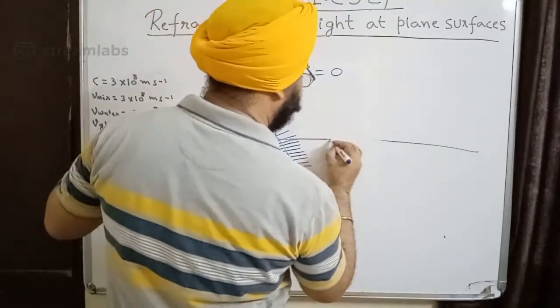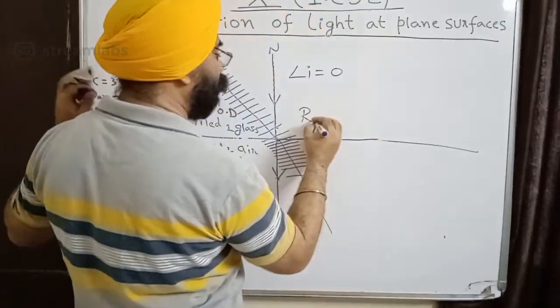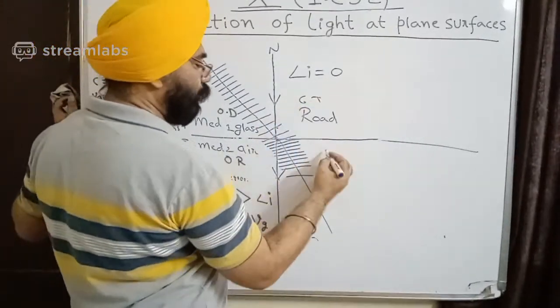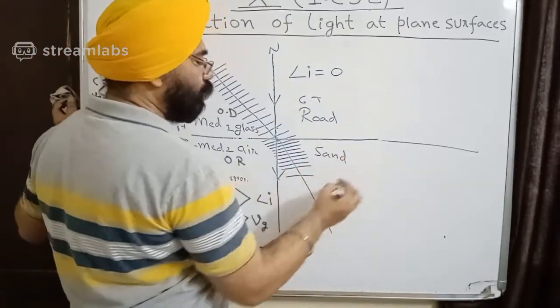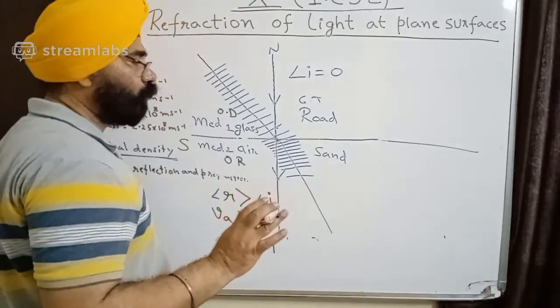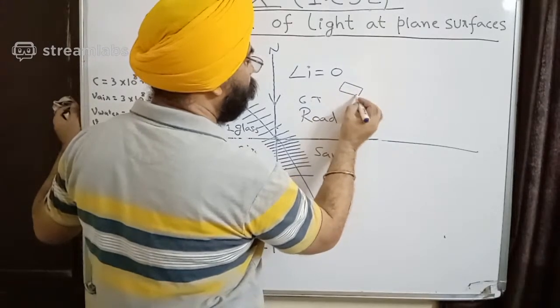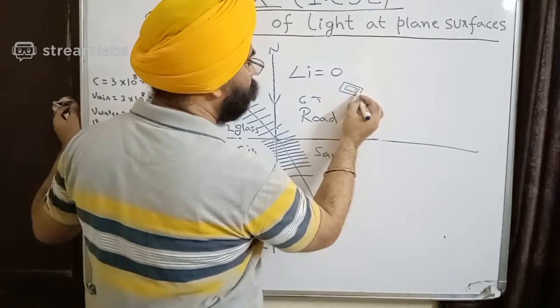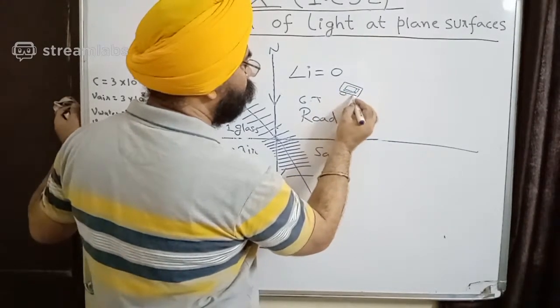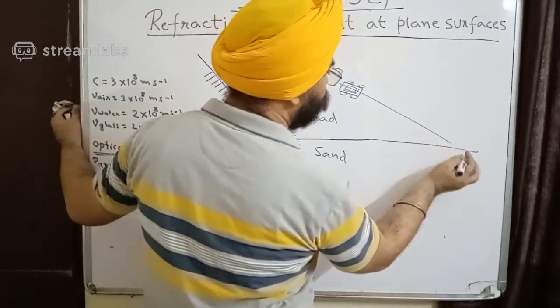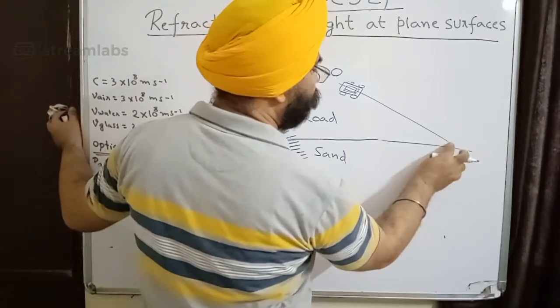Okay, now I have this side road, GT road, which is very well maintained, and this side I have a sandy road, kacha road. Now I have a car coming, and it is coming like this at an angle.